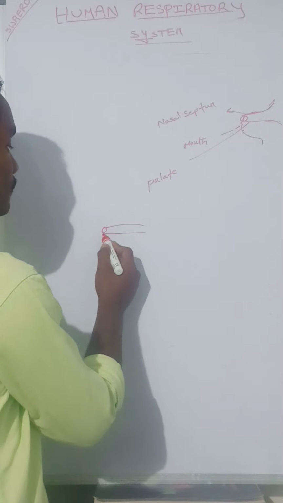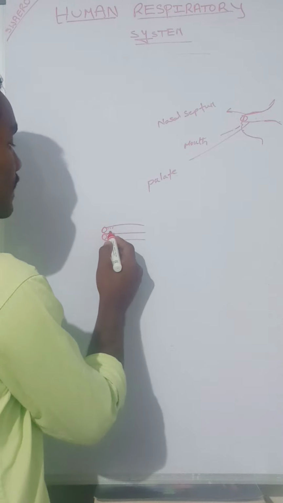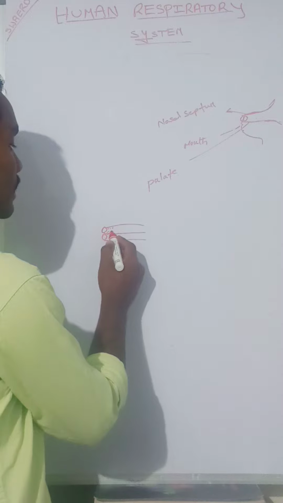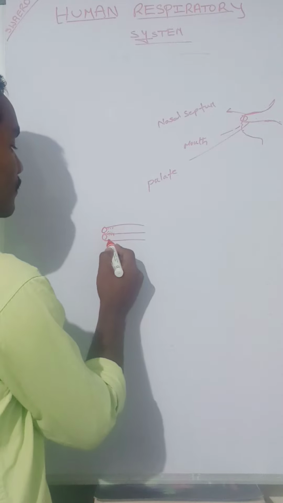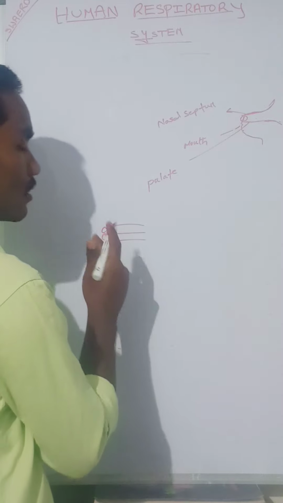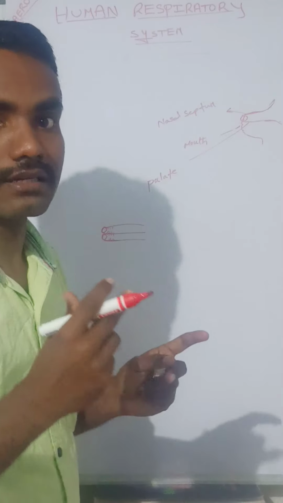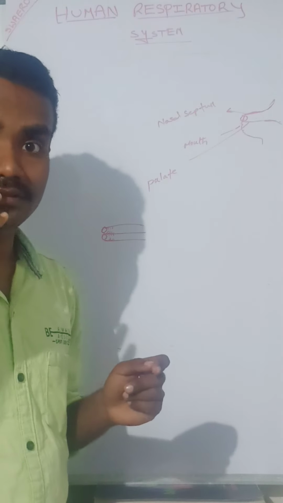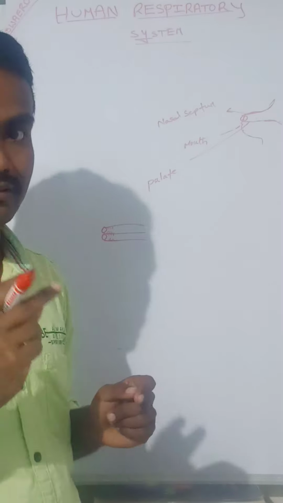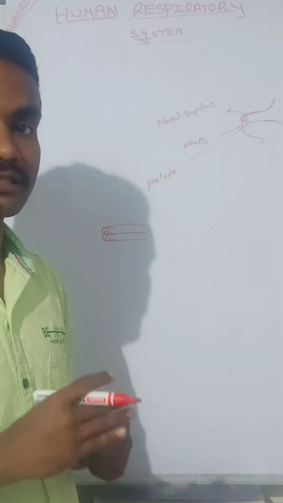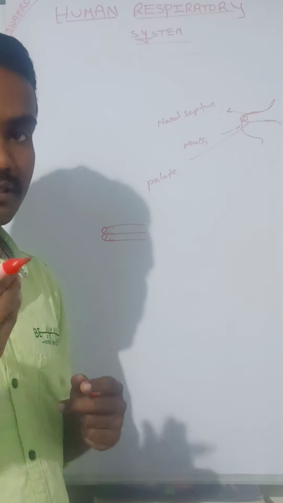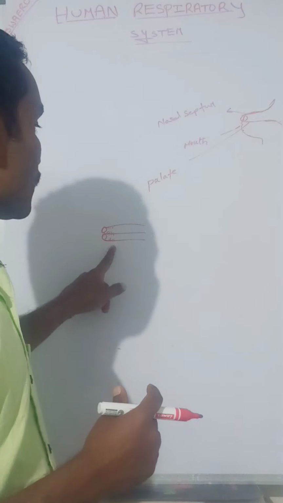In the front portion, it will have hair and sebaceous glands. You can observe that in the front portion of the nasal chambers, there is hair and mucus-like secretions. What is the need of that? It prevents dust particles from entering while we breathe.